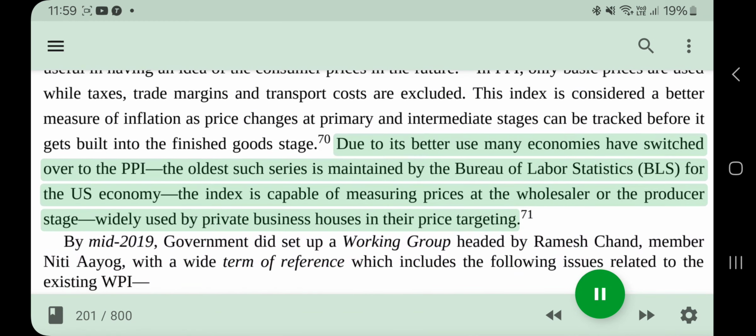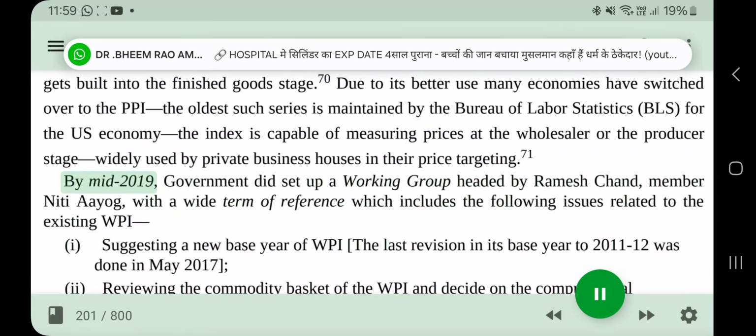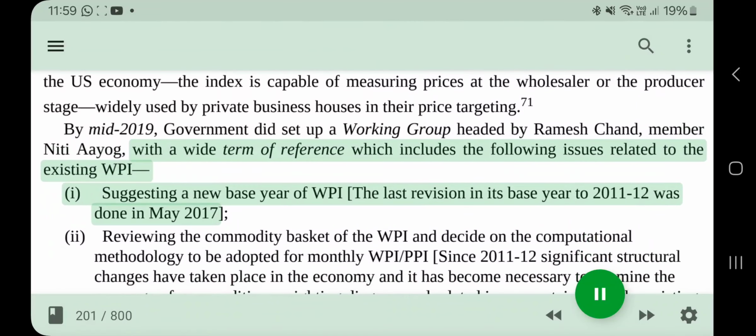Due to its better use, many economies have switched over to the PPI. The oldest such series is maintained by the Bureau of Labor Statistics, BLS. For the US economy, the index is capable of measuring prices at the wholesaler or the producer stage, widely used by private business houses in their price targeting. By mid-2019, government did set up a working group headed by Ramesh Chand, member Niti Aayog, with a wide term of reference which includes the following issues related to the existing WPI. Suggesting a new base year of WPI. The last revision in its base year to 2011-12 was done in May 2017.